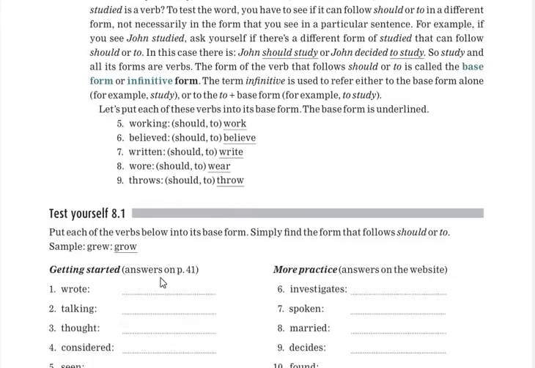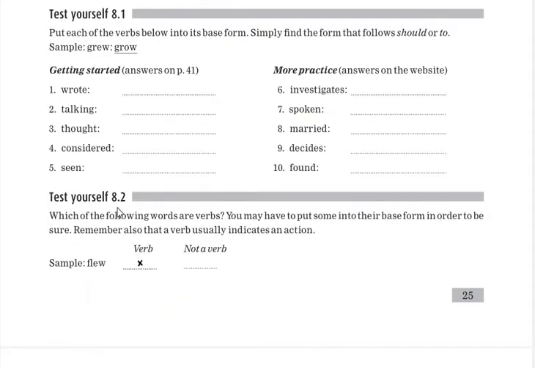Some other words are given here, like "working", so it will be "work", "throws", it will be "throw". The next exercise is there, and you have to write the base form of these words. If it is "wrote", we can't say "should wrote" or "to wrote", that's not grammatically correct. But if you use the base form, that is right: you can say "to write" or "should write". Okay, 8.2 is there.